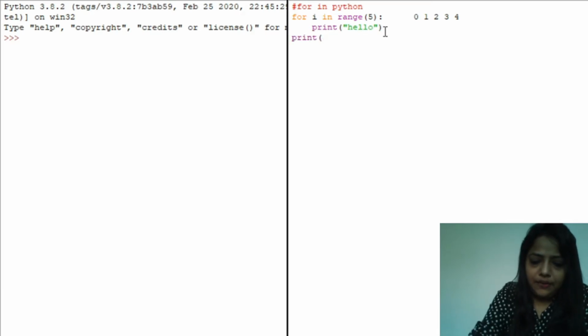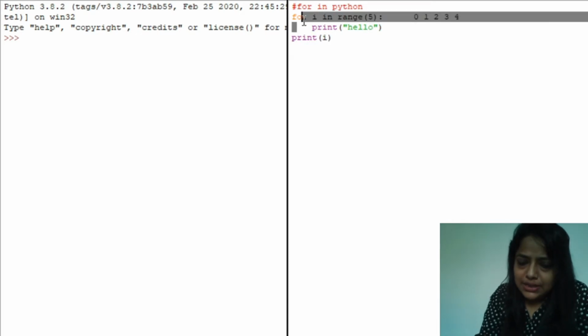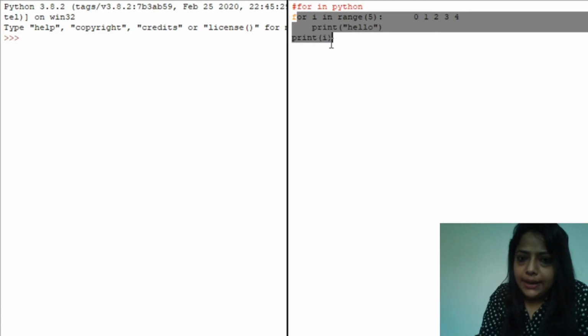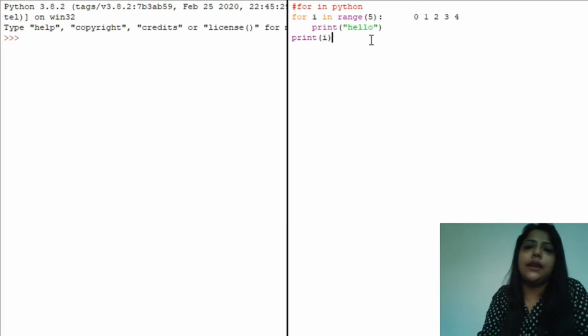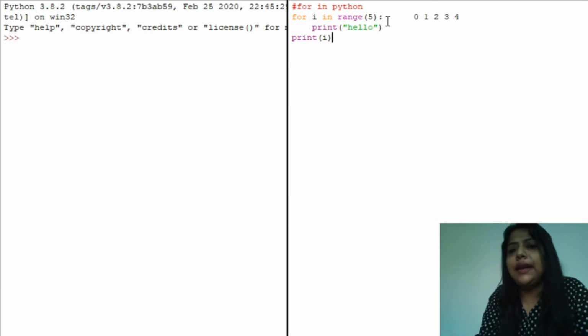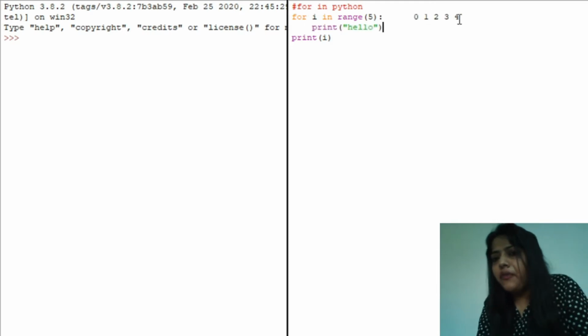So you can print the value of I here, and this statement is not part of the for statement. So after executing this for loop, this print I gets printed. So what does it mean? I takes value 0, 1, 2, 3, 4. It means the loop will remain in this for that number of times.